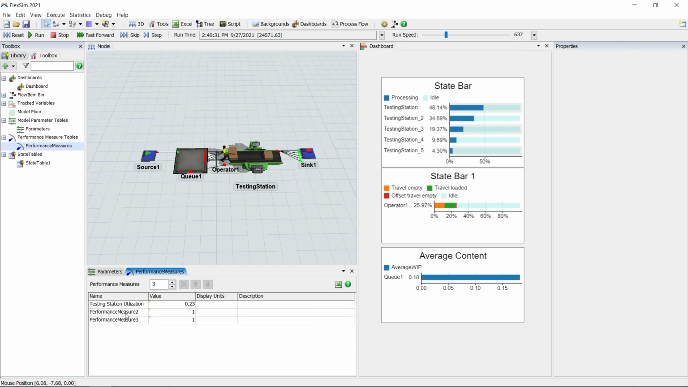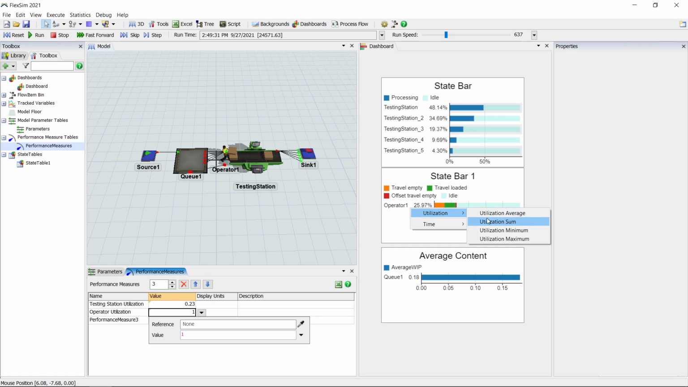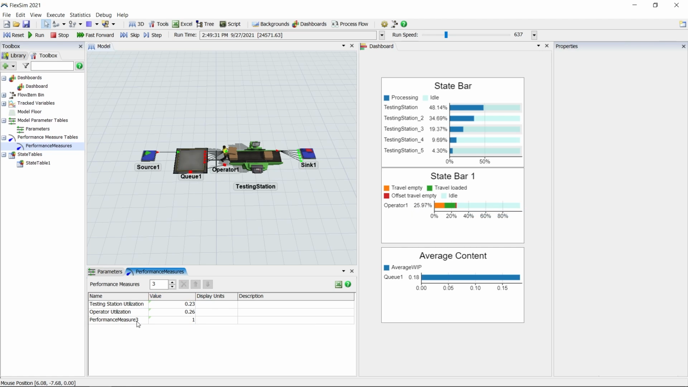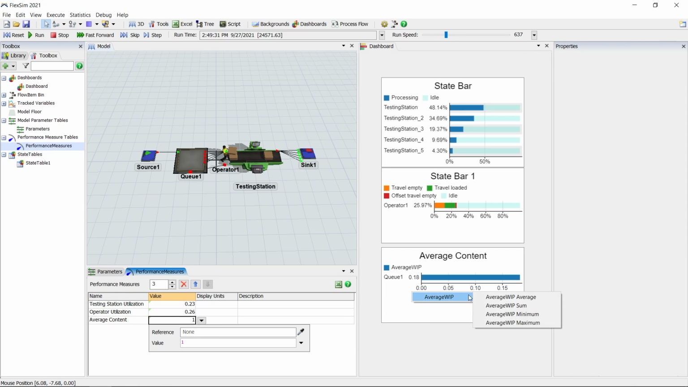The second measure will be operator utilization, so rename the second row and sample Utilization Average from the operator's state chart. Finally, we want to keep a close eye on the queue's average content. Rename the third row, sample the average content chart, hover over Average WIP, or Work in Progress, and choose Average WIP Average. If you reset and run the simulation now, you'll see these performance measures update as the model runs. And now we're ready to test some scenarios.